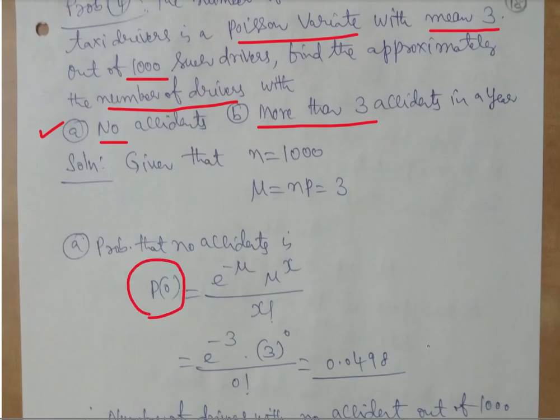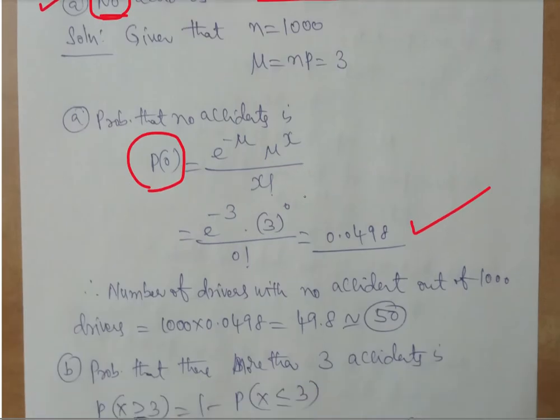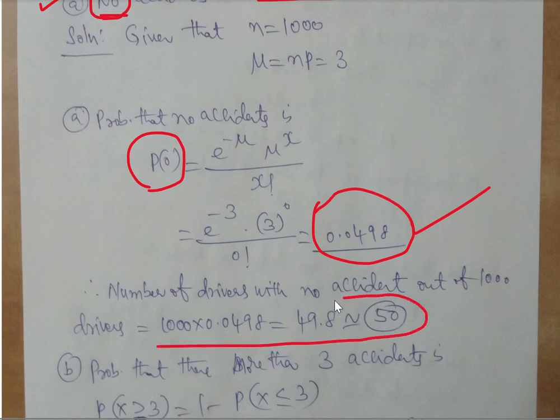If we give P of 0, you will get 0.0498. But that is not the probability they are asking for. They are asking us to find approximately the number of drivers. There are 1000 drivers. Out of 1000, how many drivers will have no accident? We take the probability of no accidents, multiply that with 1000, and you will get approximately 50 drivers who will not be involved in any accident.